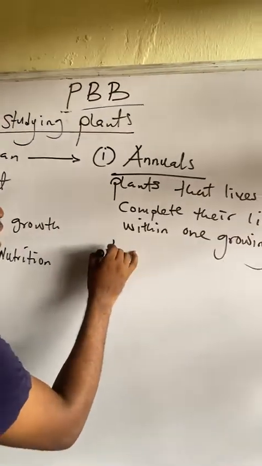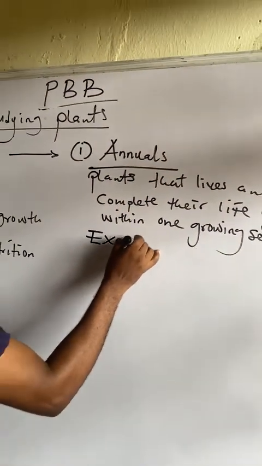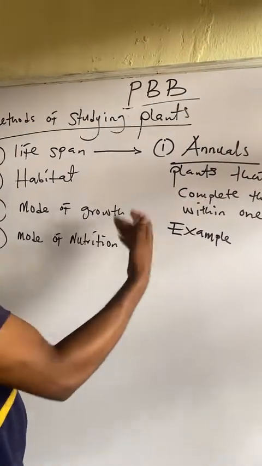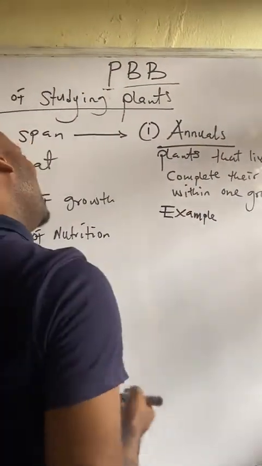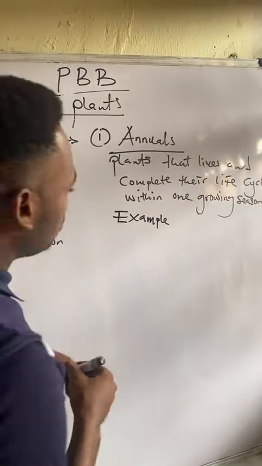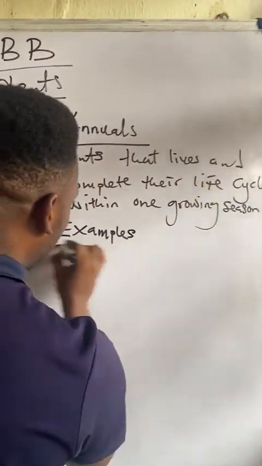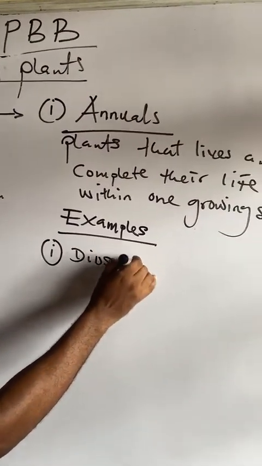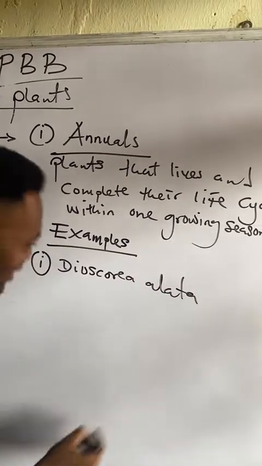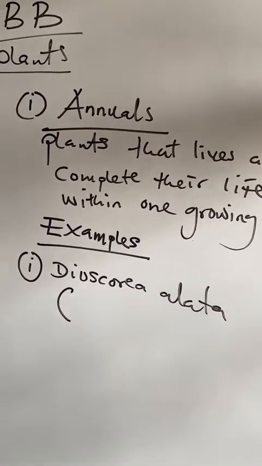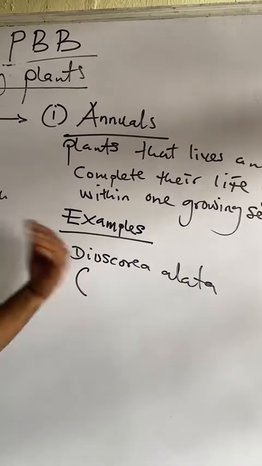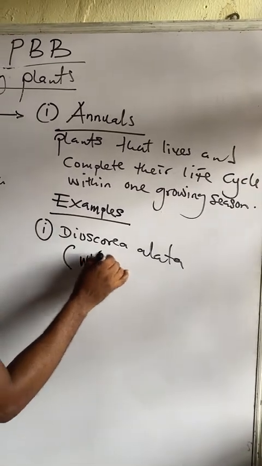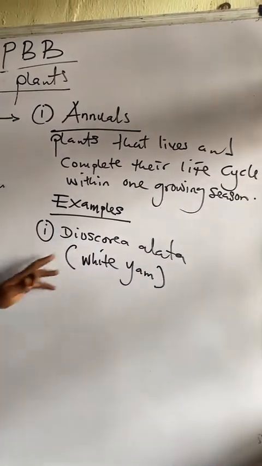Now, examples of annuals, please take note. The most important thing is the examples, because this is the strength of the examiner. The examiner asks you which of these plants is an annual plant, and most times they use botanical names, which we'll also give here. So examples of annual plants, number one is called Dioscorea alata. When we say Dioscorea alata, it is a particular species of yam, and that yam is called white yam. So alata is white yam.